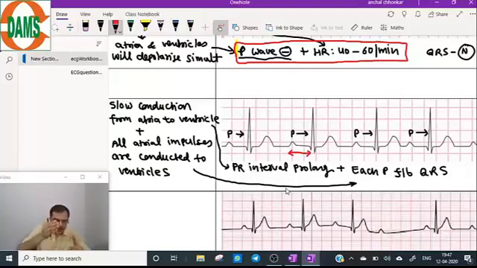There is no need to calculate it very accurately. If it is more than one big square, it is a case of prolongation of the PR interval. So the diagnosis of first degree AV block is complete: the PR interval is prolonged and each P is followed by the QRS complex. This is the only information needed.